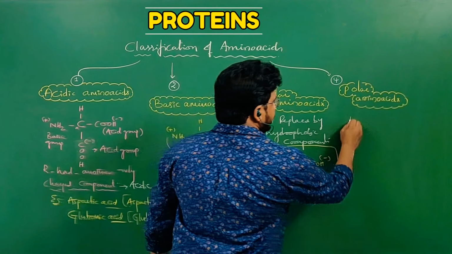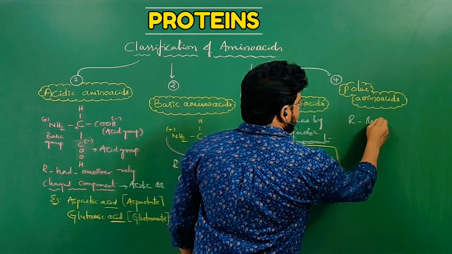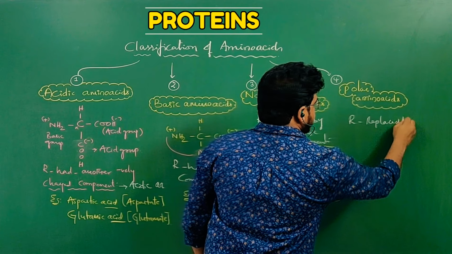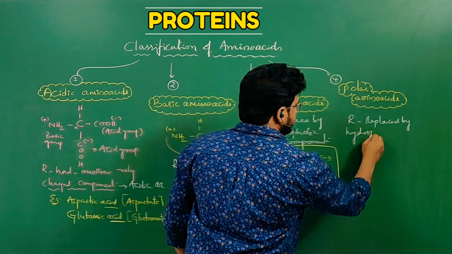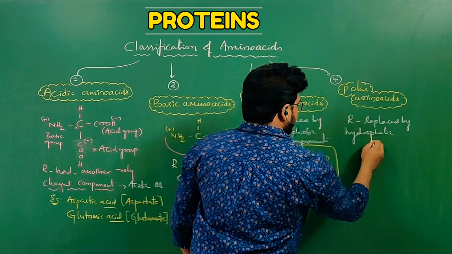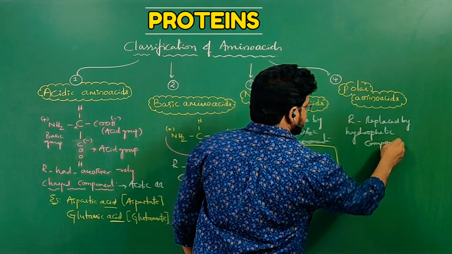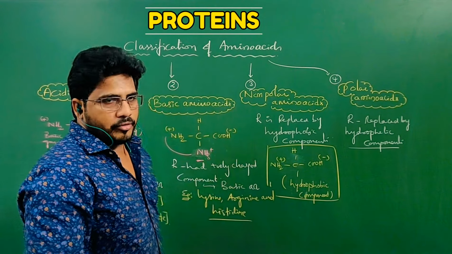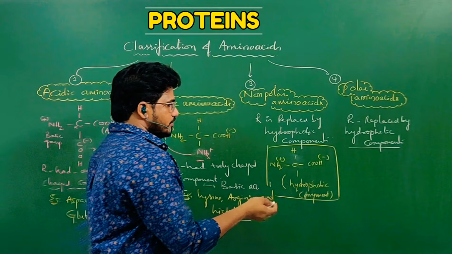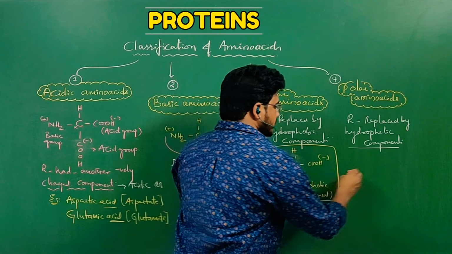In case R is replaced in the amino acid structure by hydrophilic components, then that would be called polar amino acids. Means they are likely to dissolve in water. Okay, their structures would be like this.